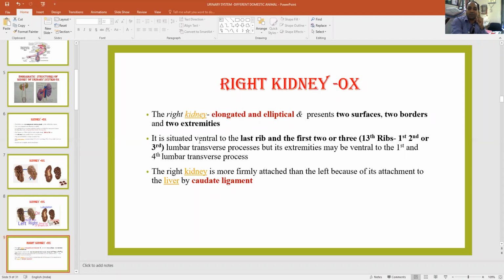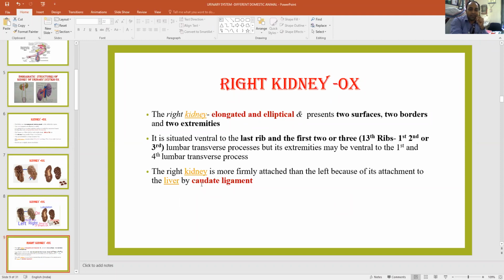So you must have knowledge regarding fill in the blanks and true and false about these positions of the right kidney in respect of the ribs as well as in respect of the transverse processes of the lumbar vertebra. So this is clear. The right kidney is more firmly attached than the left because of its attachment to the liver by the caudate ligament.